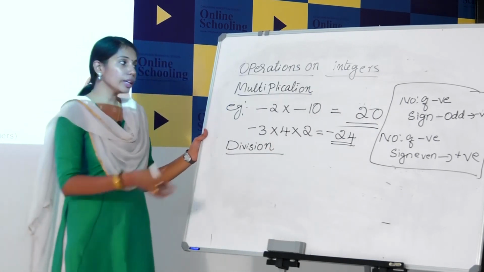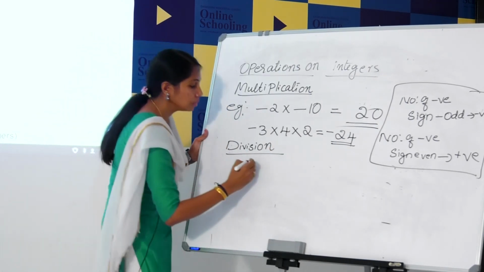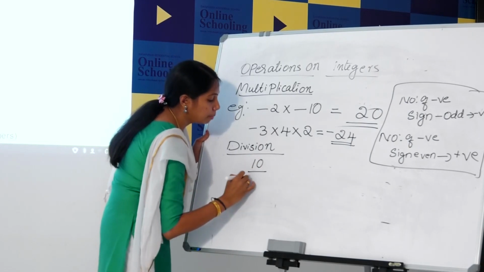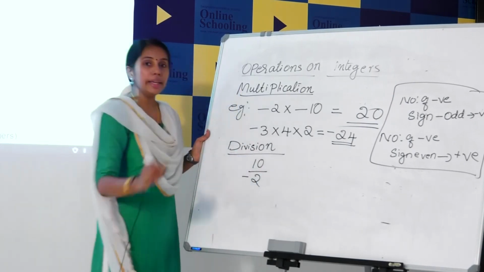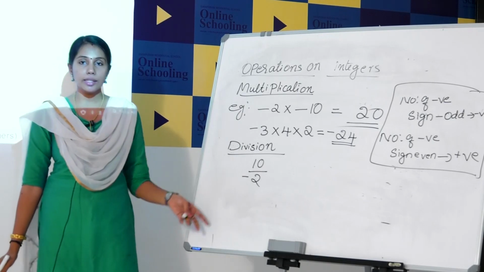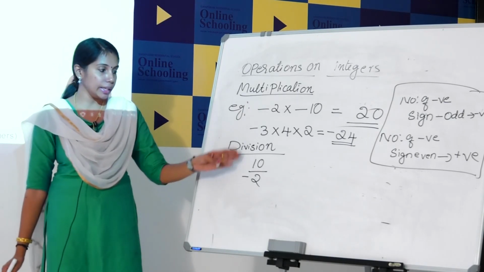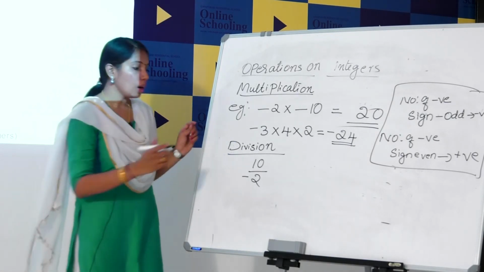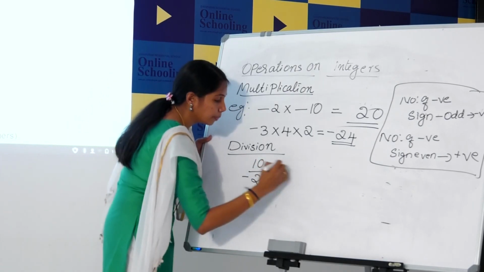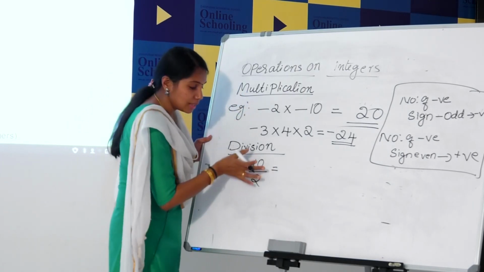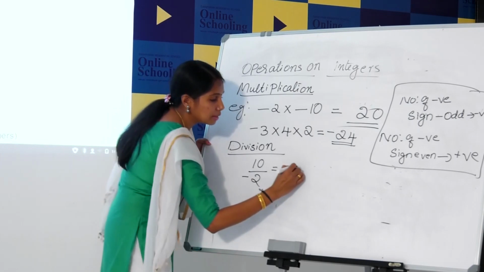Okay. Next, division. How can we divide? 10 divided by minus 2. Here 10 is an integer, minus 2 is also an integer. How can we divide this? Just divide 10 by 2. The answer is 5.